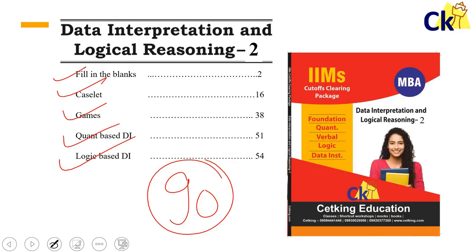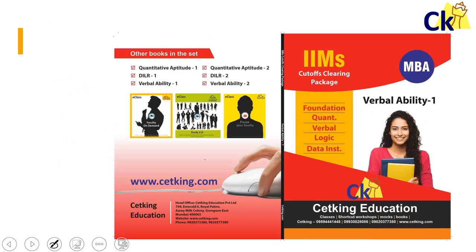So I want you to complete the books ASAP so that we can go online. I want you to study as much online as possible, and give as many tests online as you can. This is a finite syllabus, so we can complete all these things in 2 months. It will be done comfortably in 2 months and you can move on. Except quant, everything else you can complete in 1.5 months also. So that's the DI logic point of view.